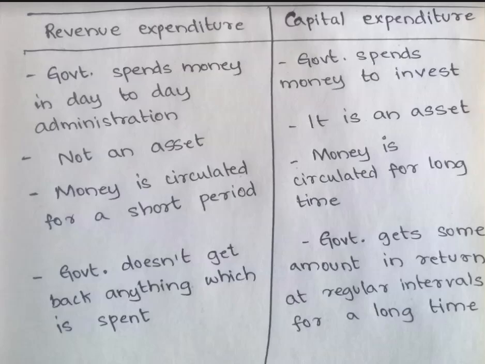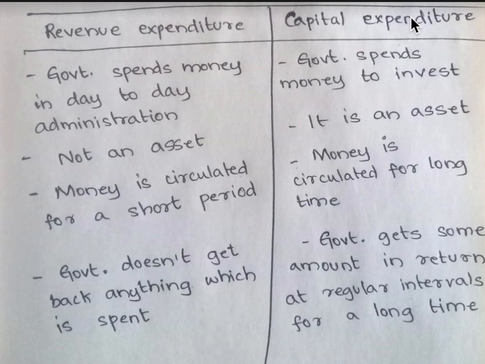So let's know the difference between revenue expenditure and capital expenditure. Revenue expenditure is nothing but the amount spent by the government money. Capital expenditure is the amount spent by the government on investing something. Revenue expenditure means the government spending its money on the day to day administration.